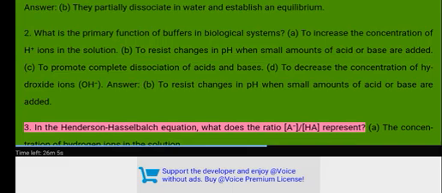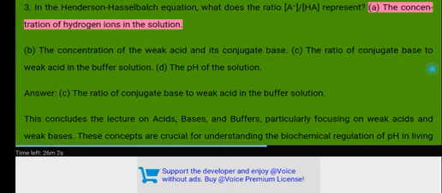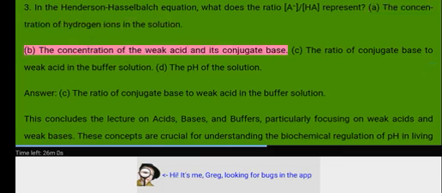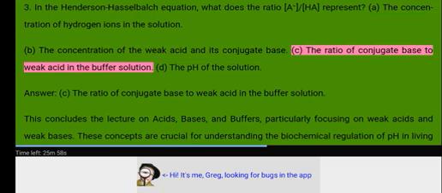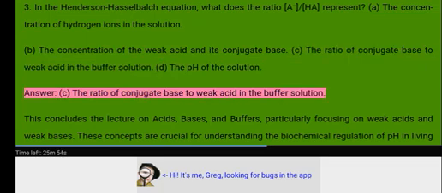3. In the Henderson-Hasselbalch equation, what does the ratio [A-]/[HA] represent? A. The concentration of hydrogen ions in the solution. B. The concentration of the weak acid and its conjugate base. C. The ratio of conjugate base to weak acid in the buffer solution. D. The pH of the solution. Answer: C. The ratio of conjugate base to weak acid in the buffer solution.